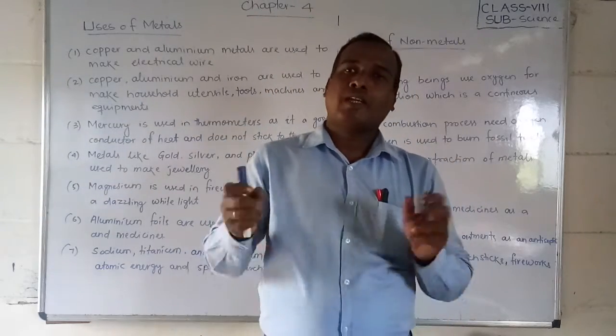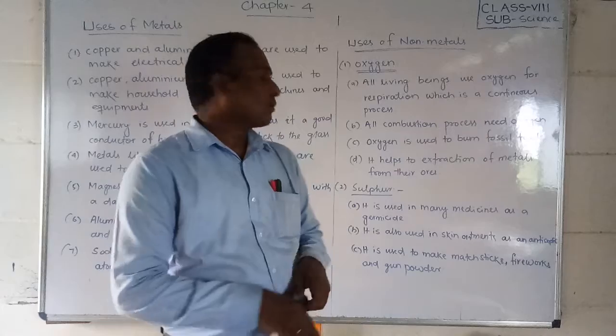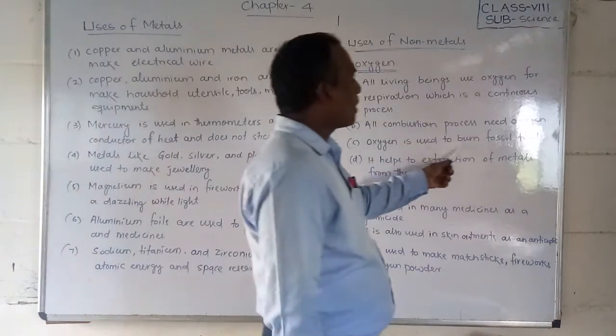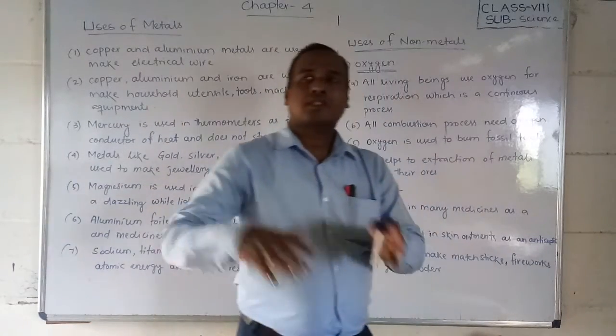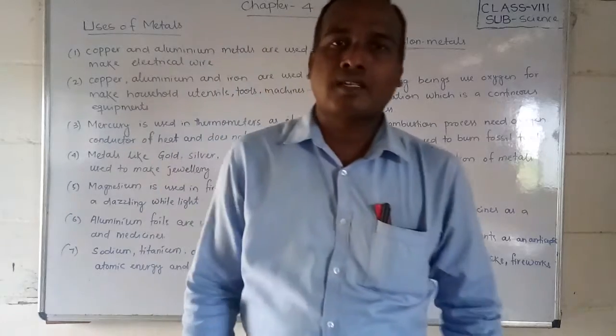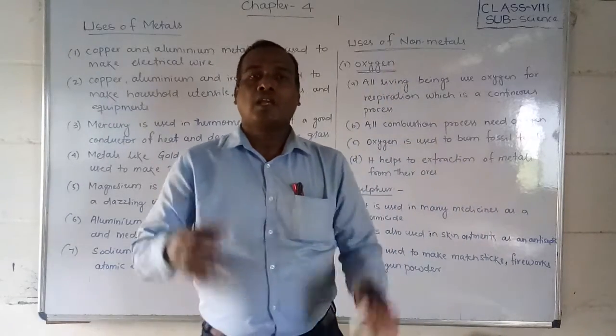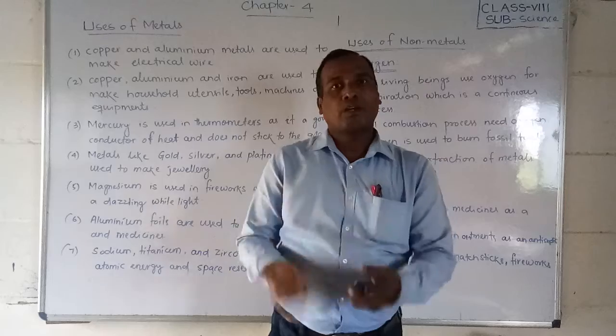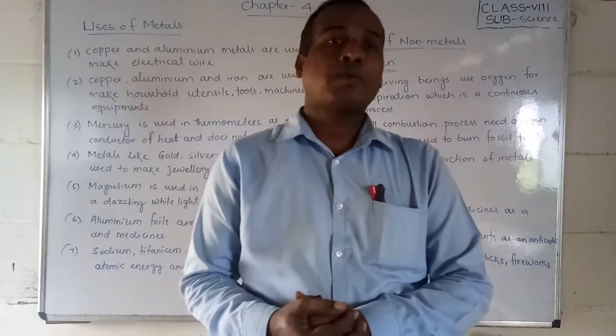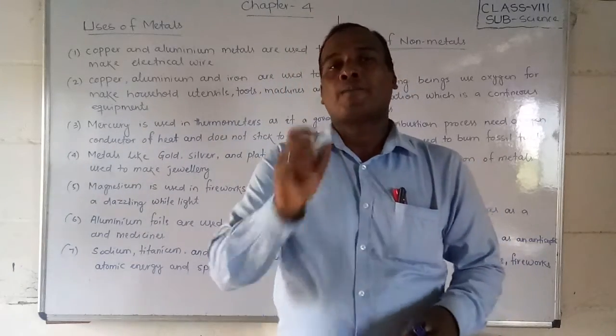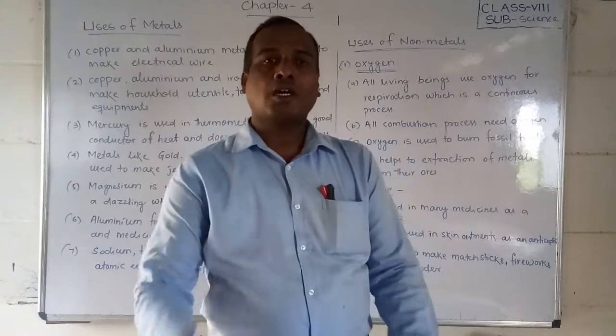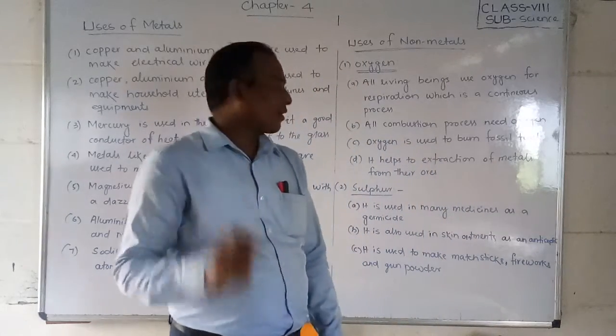So it is very essential to combustion. Oxygen is used to burn fossil fuels. Whatever petrol, diesel and the like are called fossil fuels. And how do fossil fuels burn? By the presence of oxygen. Without oxygen, petrol also does not catch fire.